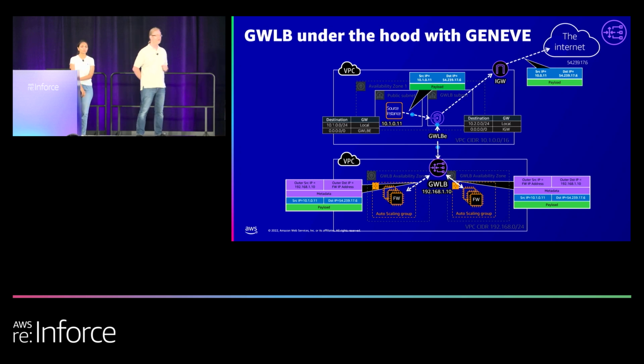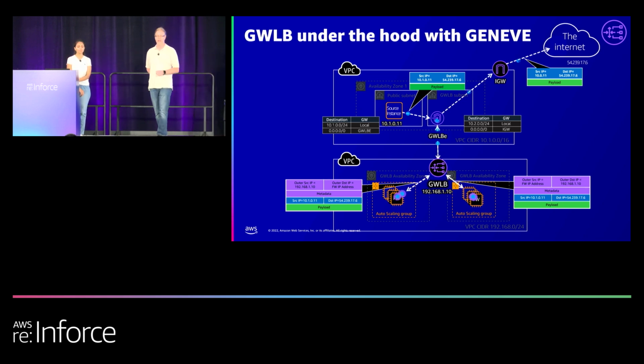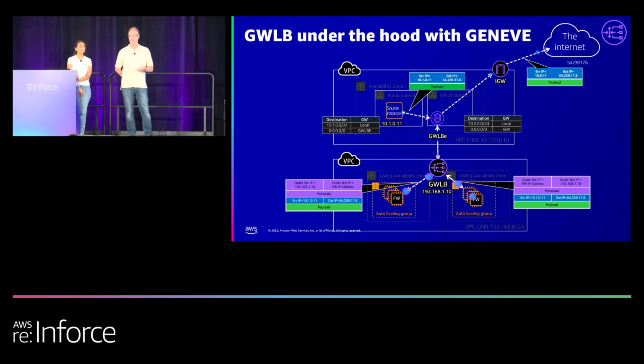Now, when we look at the traffic flow, we've got our packets flowing through, they're getting encapsulated by Geneve, nothing is changing, and it goes out to the end target. The end target and the source do not understand or do not care that this is being inspected. All they know is that I sent out a packet, and the receiver receives the packet and they send it back, which is what we call bump in the wire.